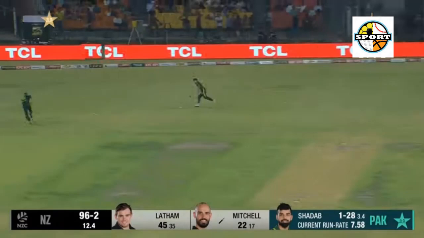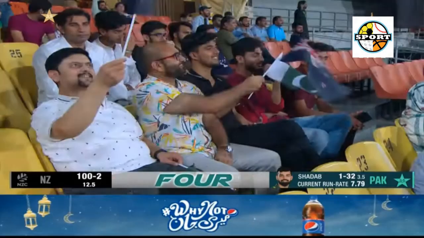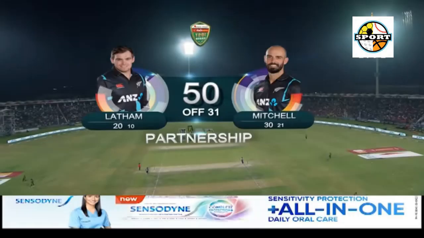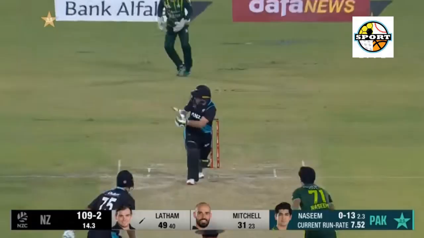18.4 Haris Rauf to Neesham, out caught by Fakhar Zaman. Dug in short outside off, gets big on Neesham as he looks to pull. Skews it off the thick top edge and Fakhar runs forward from deep midwicket to complete the catch.